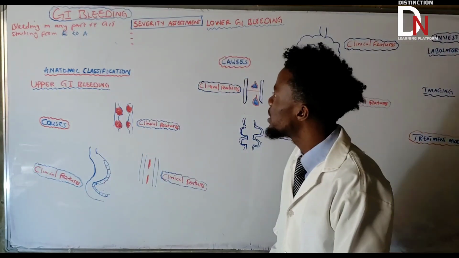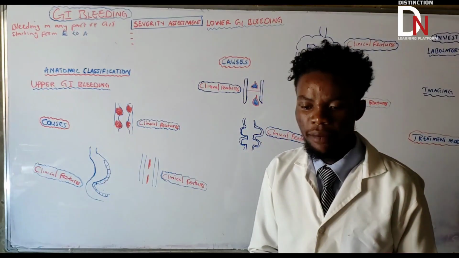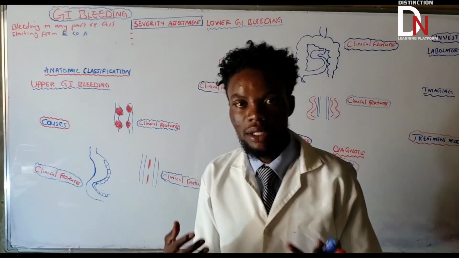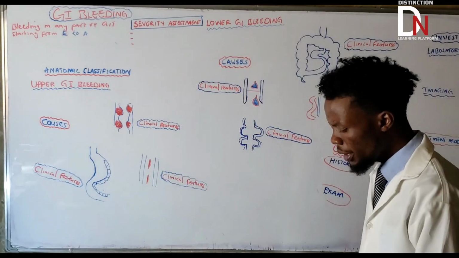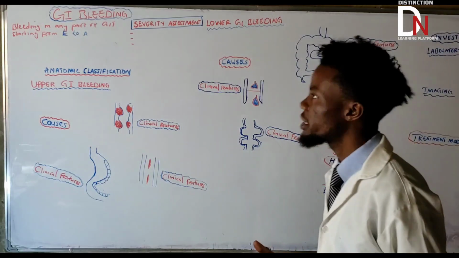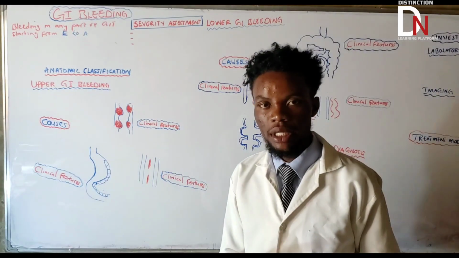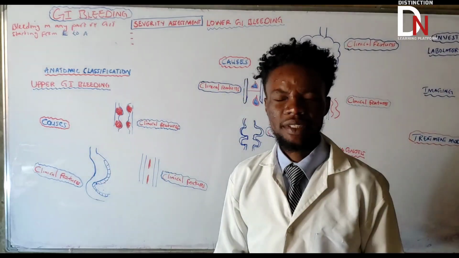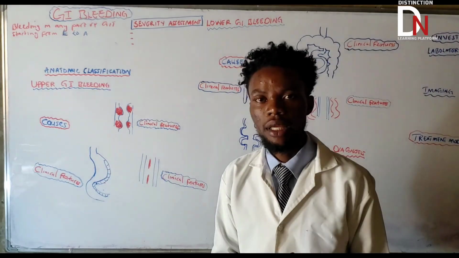Now, GI bleeding is a very, very important topic. Why study GI bleeding? Because it can cause increased mortality rate in the population. Now, how can you classify this bleeding? Bleeding can be classified according to different classifications, but we'll pick the most important one, which is the anatomic classification. But before we go into that, let's talk about the other classifications that they use.